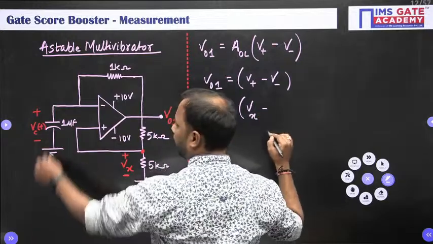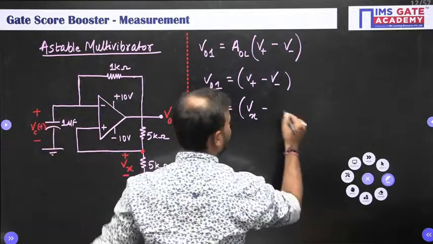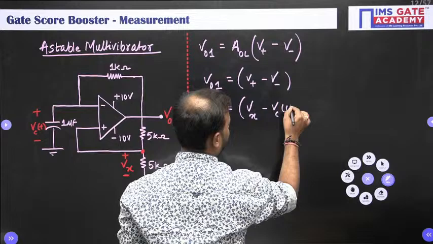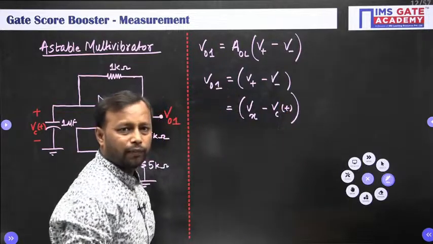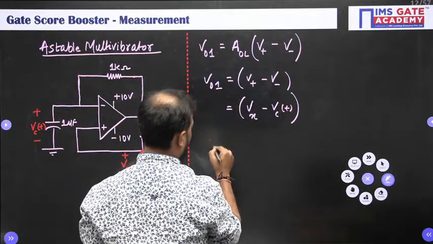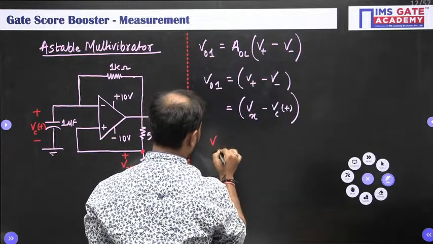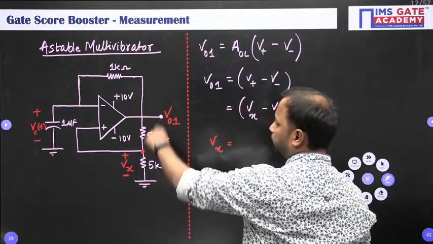And what voltage at negative terminal? It is capacitor voltage, Vc of t. So what is Vx, my friend? Sorry, Vx, apply voltage division rule.